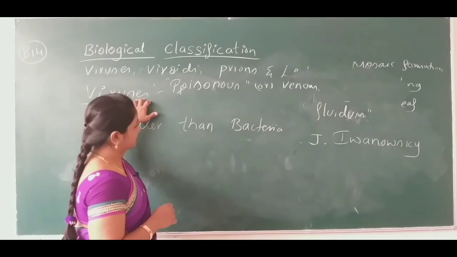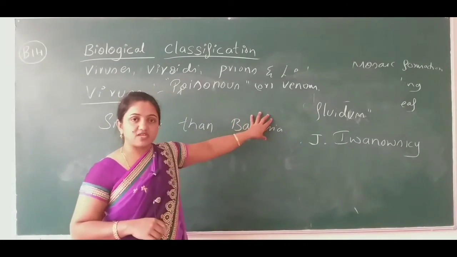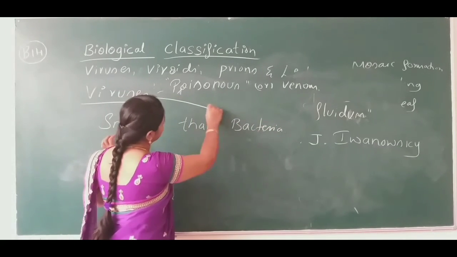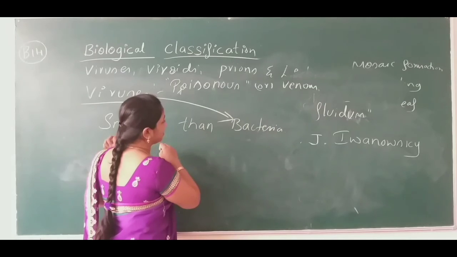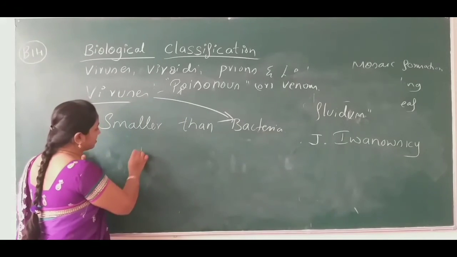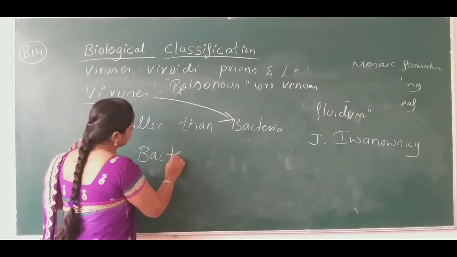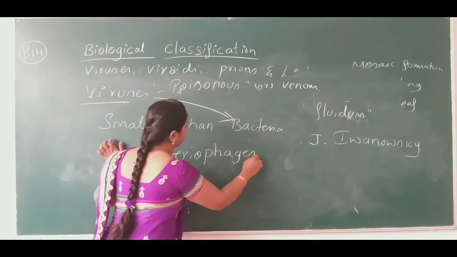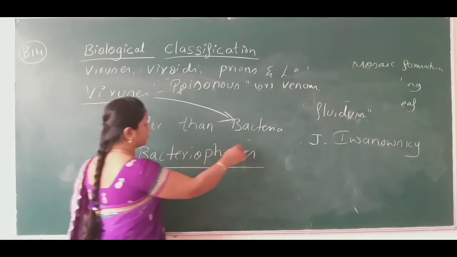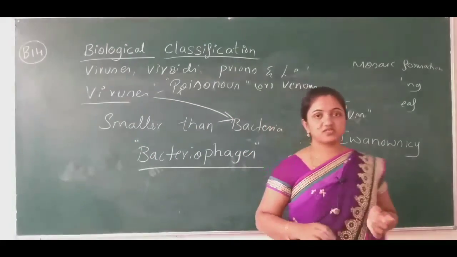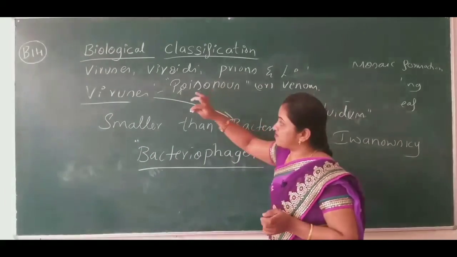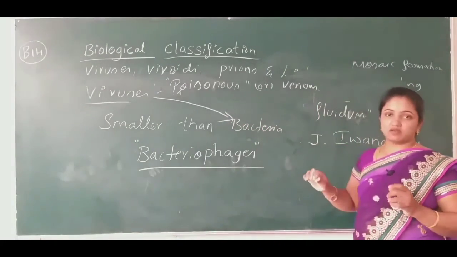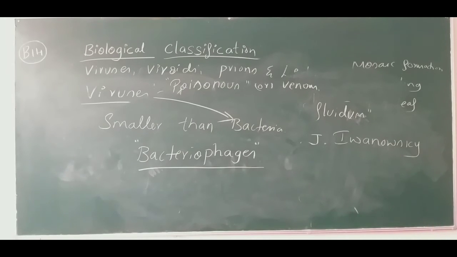These viruses can infect bacteria too. When a virus infects bacteria, those viruses are known as bacteriophages. Bacteriophages are the particular group of virus which infect only bacteria, not other organisms.